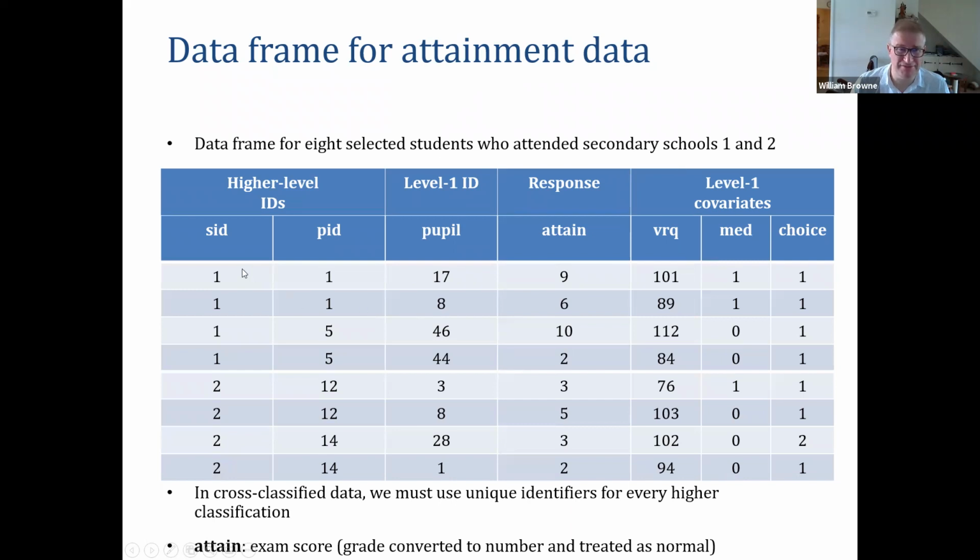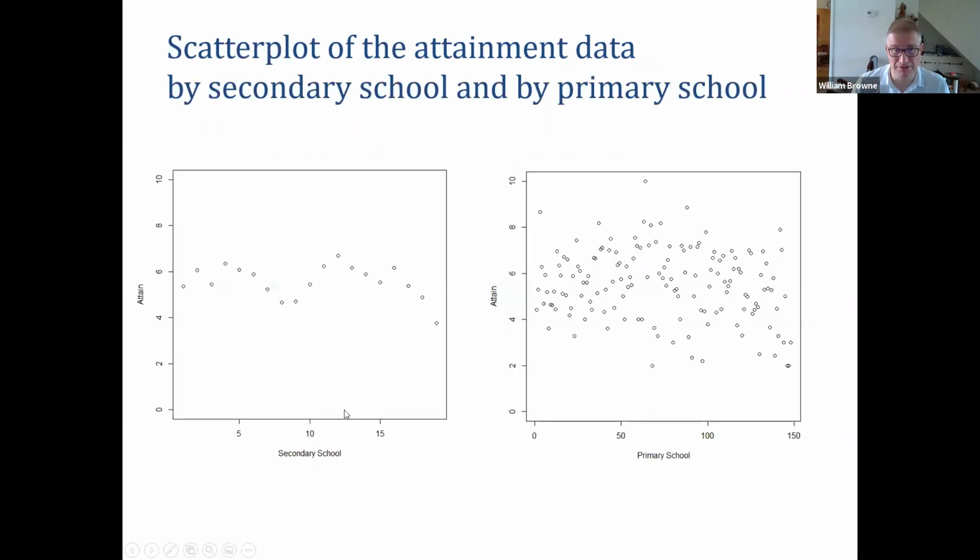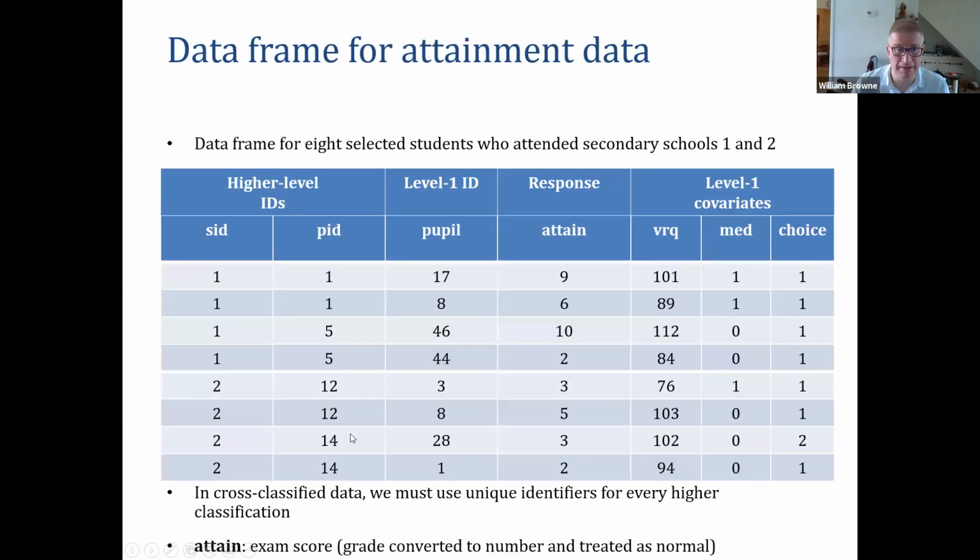I've sorted this data by secondary school, just for this small subsample. So the first 4 pupils are in secondary school 1, these next 4 are in secondary school 2, and primary school varies as we go down. So these first 2 are in primary 1, these next 2 are in primary 2, these next 2 are in primary 12, and the last 2 are in primary 14.